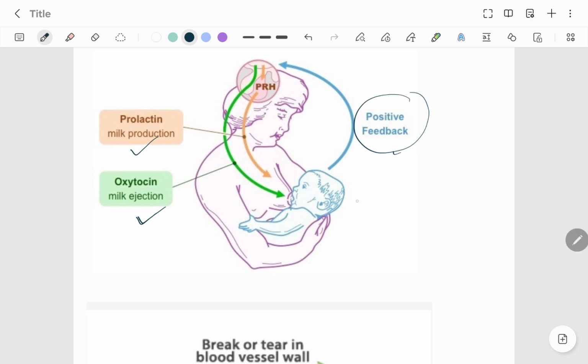When the baby sucks the mother's nipple, the signal goes to the hypothalamus. Then prolactin releasing hormone will stimulate the cells, and prolactin will be released, right? And prolactin will lead to the production of milk, and the baby will drink milk. Again this cycle will continue till the baby is drinking milk.